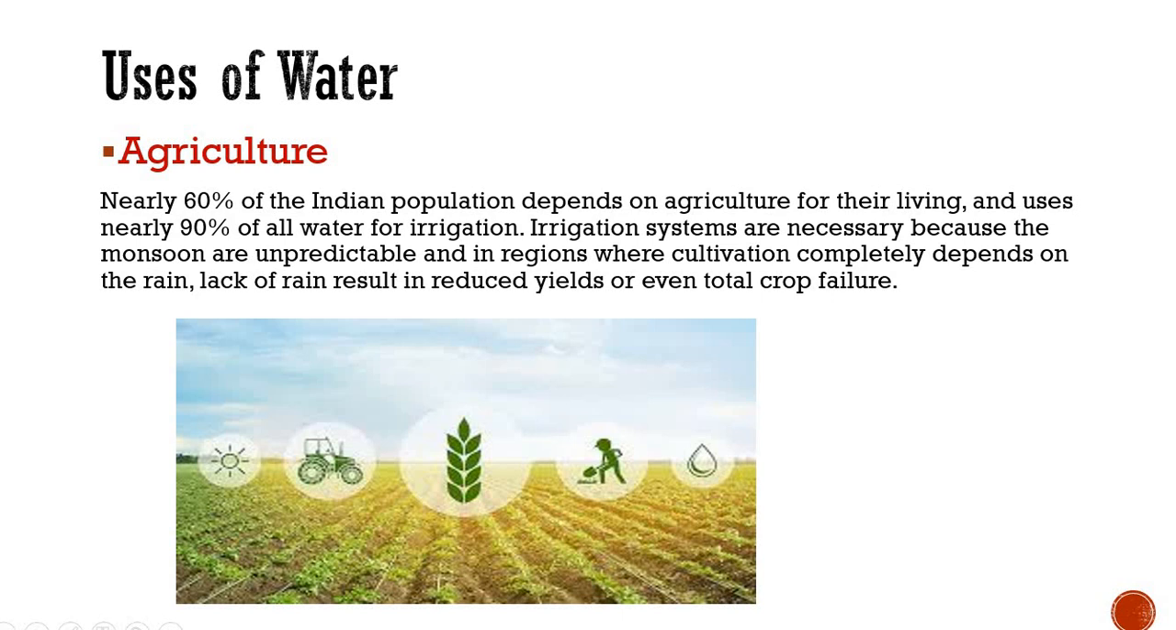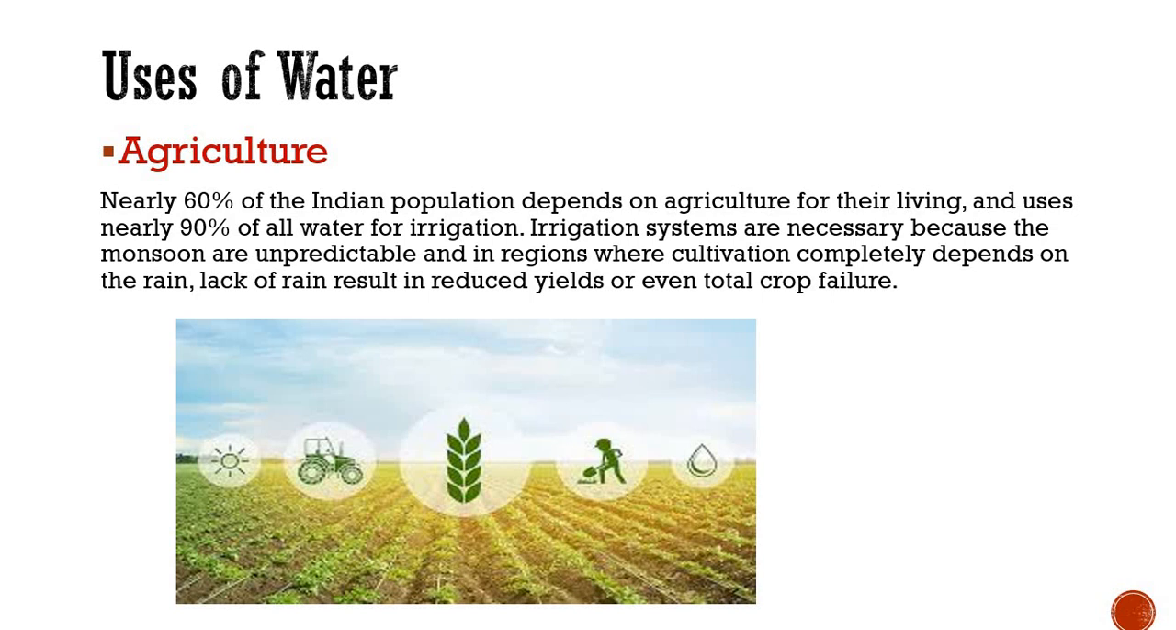Means in India, where 60% of the people depend upon agriculture, they use 90% of water for irrigation purposes. Why do they depend upon water for irrigation? Because monsoons are unpredictable, due to global warming or the climatic change occurring in our environment, and they cannot rely on the monsoon. So they depend upon irrigation facilities, upon the water available in rivers, lakes and canals.